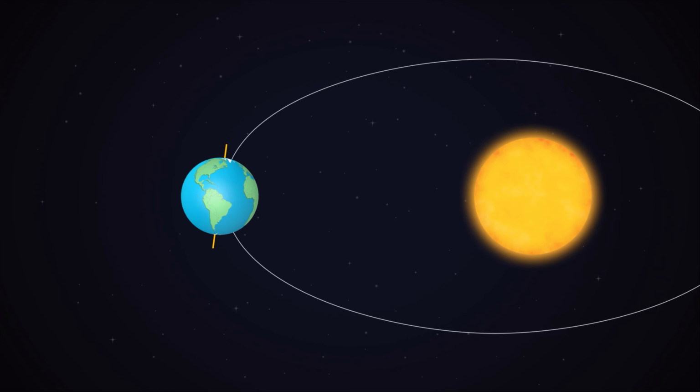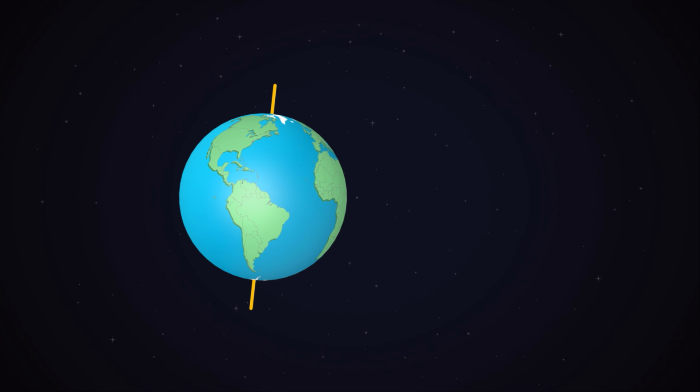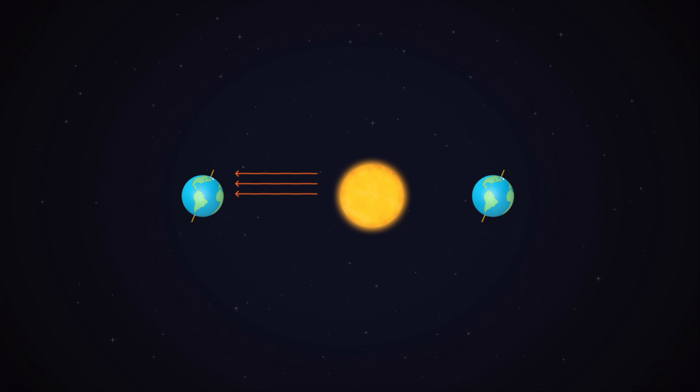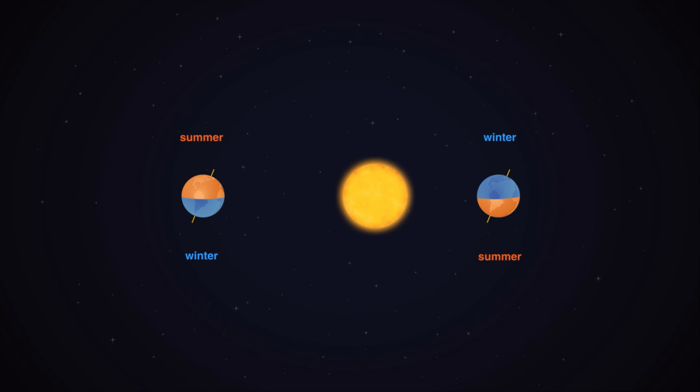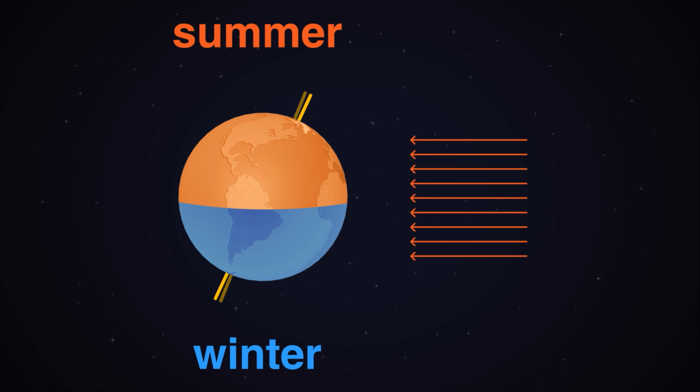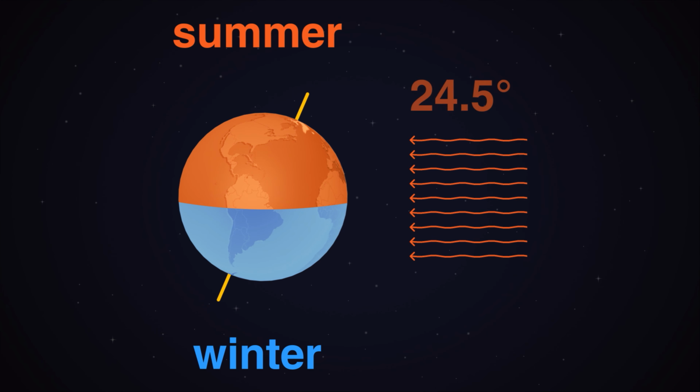As the Earth travels around the sun, it does so in a slightly tilted position. The tilted axis means that throughout the year, either the north or south hemisphere gets the sun's direct rays at a given time. And as a result, it determines the seasons for each hemisphere. But the tilt angle varies between 22.1 and 24.5 degrees within a 41,000-year period. And it is these changes in tilt that influence how extreme the seasons will be. It can either make the seasons milder or more extreme.